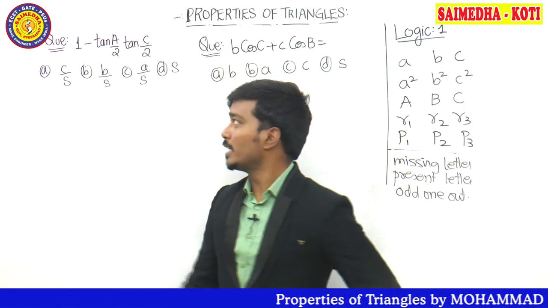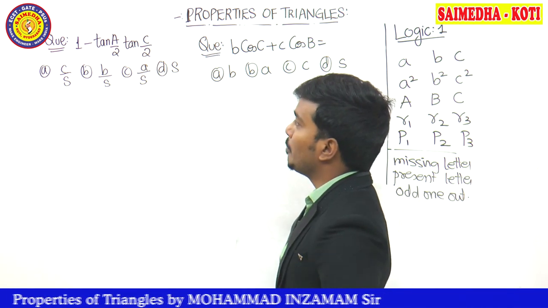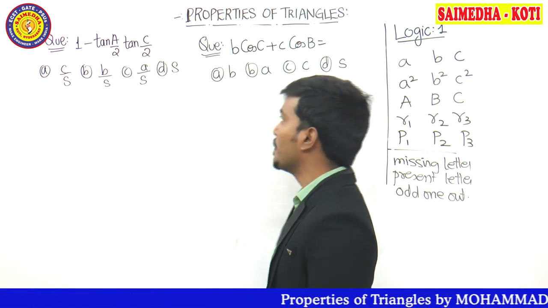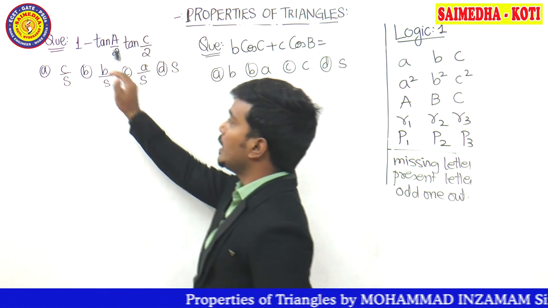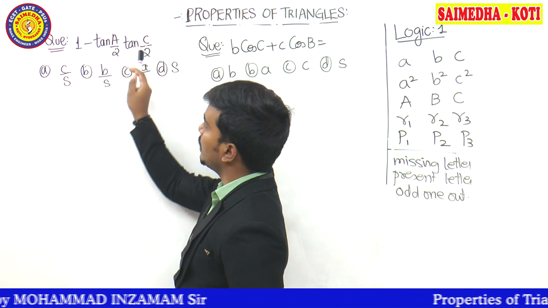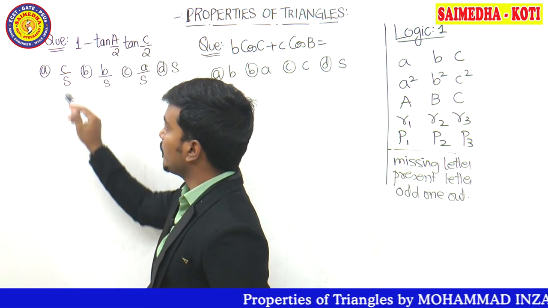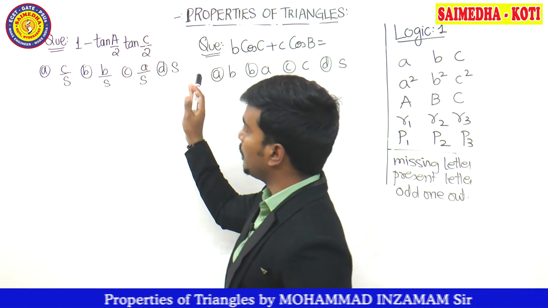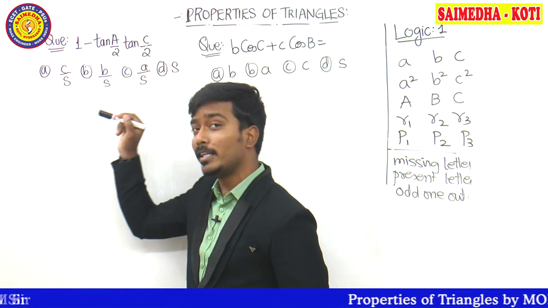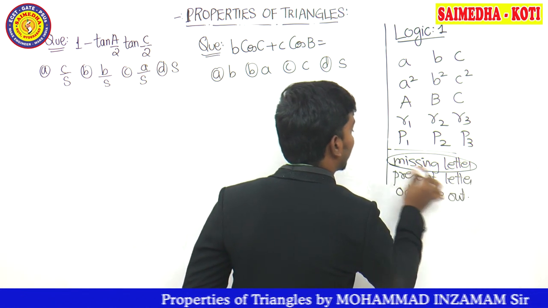Let's continue with the next question, guys. Question is given as 1 minus tan A by 2 into tan C by 2. I know by seeing just the question and the options itself, you might have guessed already the correct answer. So what is the correct answer, guys? Given is tan A by 2, tan C by 2. A is present here, C is present here, but the option is not given in terms of both A and C. Suppose C by S is separate given, A by S is separate given. So A by S and C by S could not be the correct answer. But what is the missing one here? B.